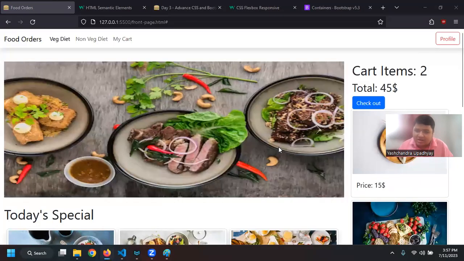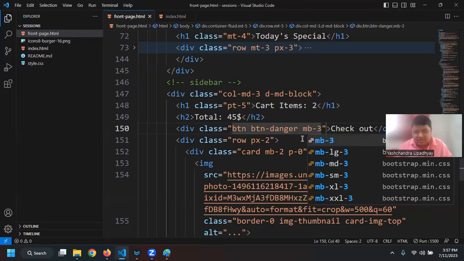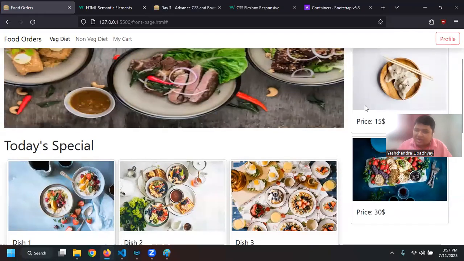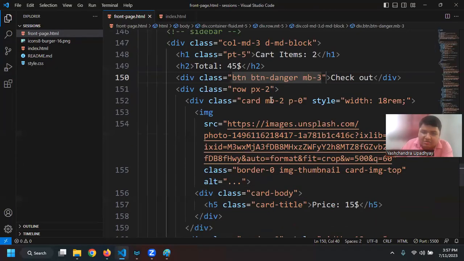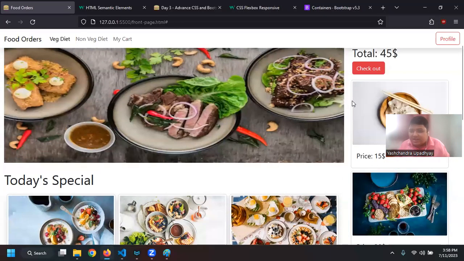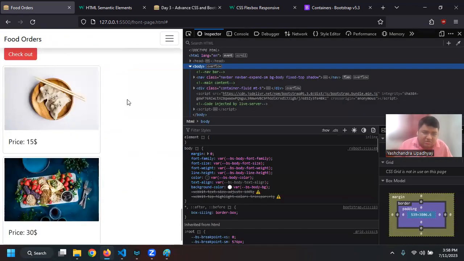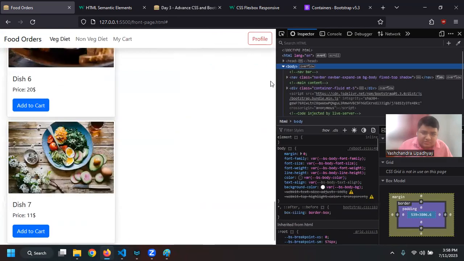Yeah, so primary is blue color, and there is also danger for red color, right? I can again add margin bottom of 3 to have some margin between the button and the actual list. Right, and then I have this card. Again, I am using basically the same, and I'm saying that I want to take a width of 18 rem. Right, so I have this card. They are 18 rem. They are not taking the entire space. That is because I want to make sure that they all fit the entire size. And also because if I click on F12, and now they are here.